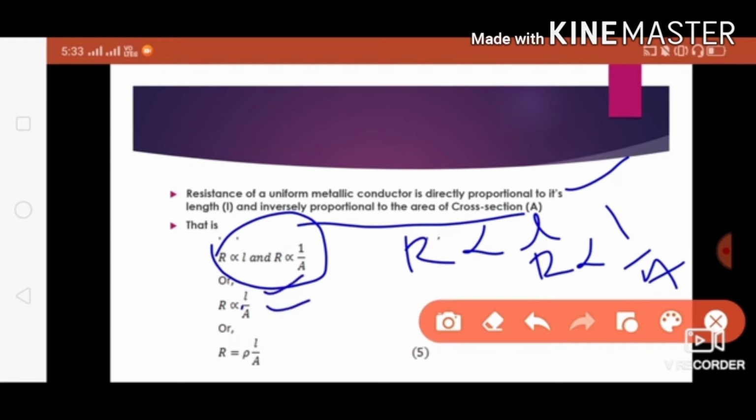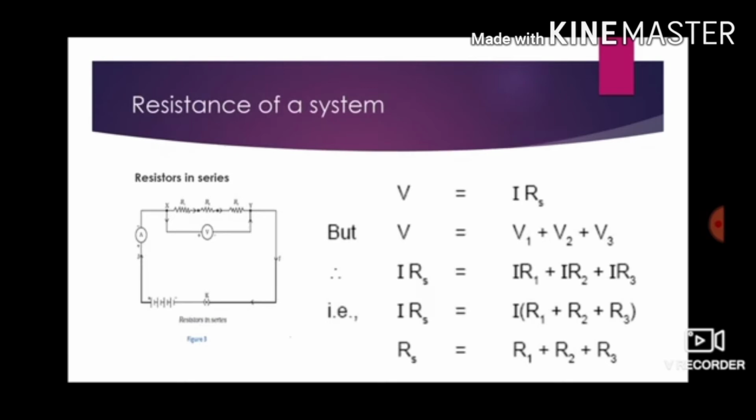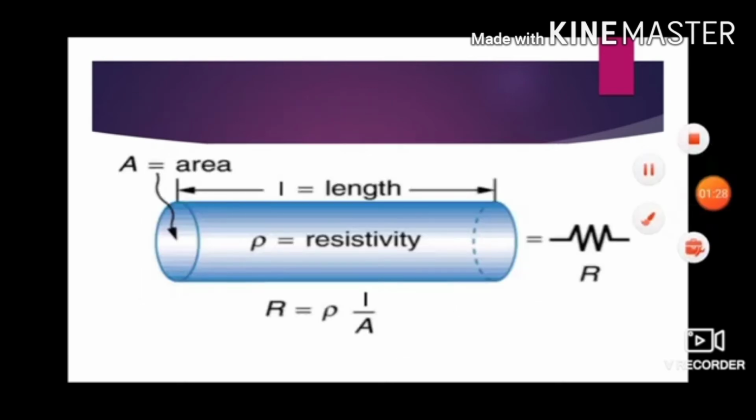When you remove this constant of proportionality, we get the resistivity. So resistance is equal to resistivity when L and A are equal to 1. When the length and area of a conductor are equal to 1, then resistance is equal to the resistivity. You can see that here now.